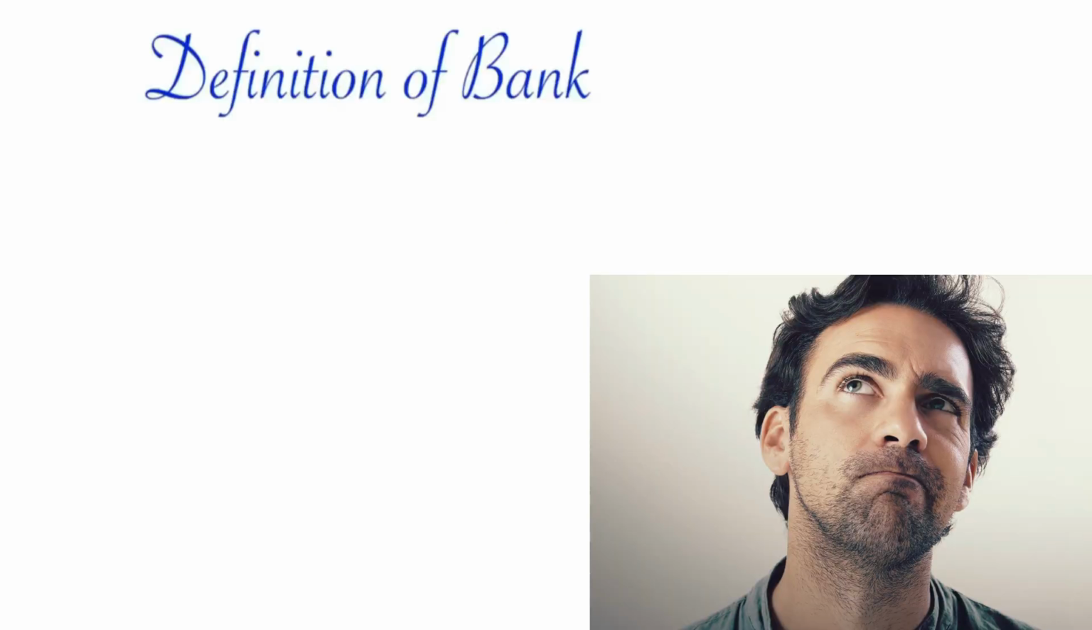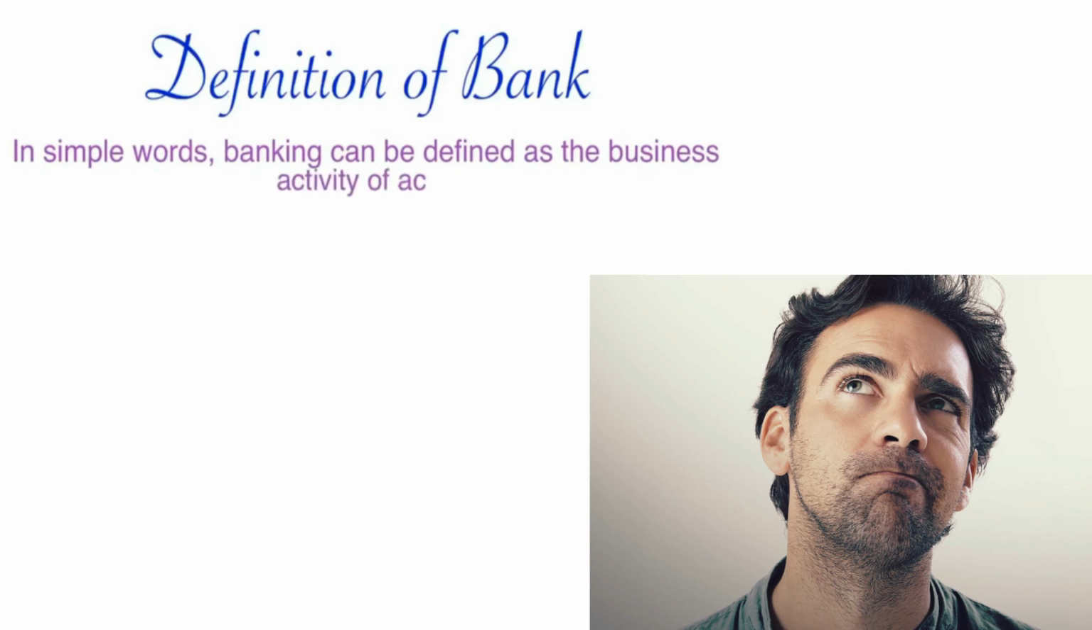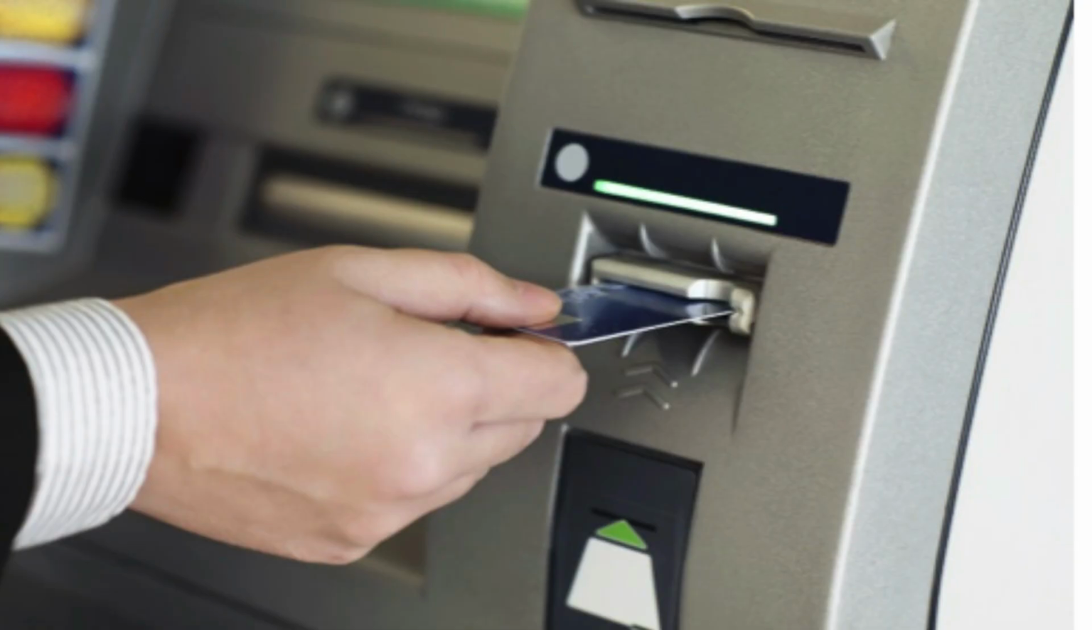Can you remember? I gave the definition of bank in the previous video. The entire definition of bank is based on these primary functions of banks. The first one is overdraft. The term overdraft means overdrawing, or withdrawing more than the balance that is available in our account.